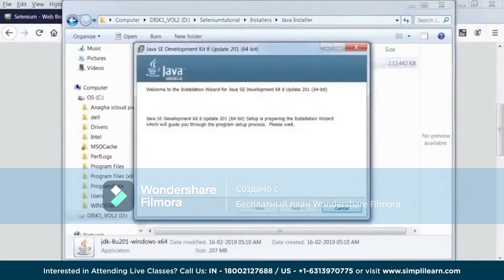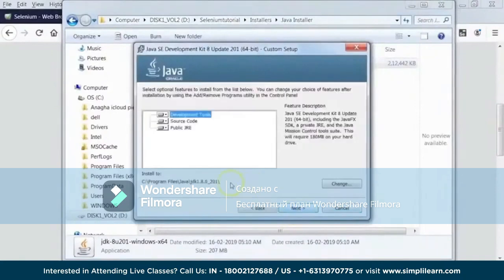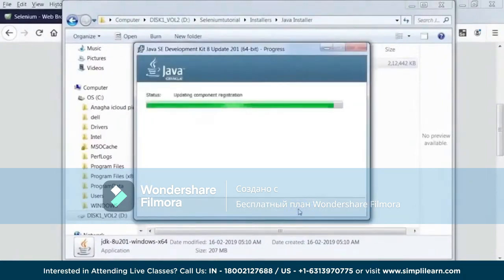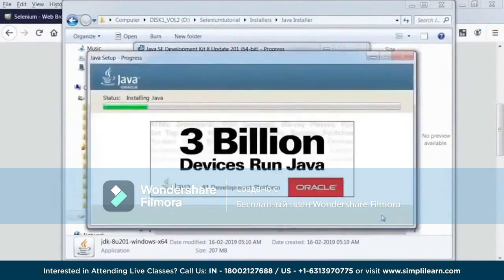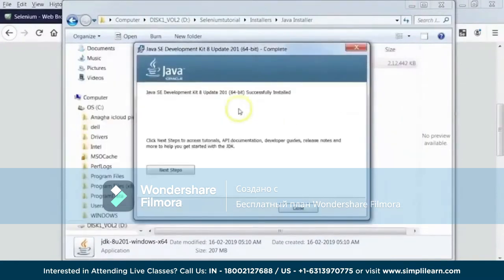The installer is launched. Now just click on the next button here. For the installation directory, you can change the directory to whatever drive and folder structure you want. I would like to leave it as default here, and we'll just click on next, and then the Java installation is in progress. So let's wait until this is completed. It really shouldn't take too much time, maybe just a few more minutes here. Okay, accept the license terms, just click on next. We'll leave the destination folder as it is. So JDK 8 is successfully installed on your system.